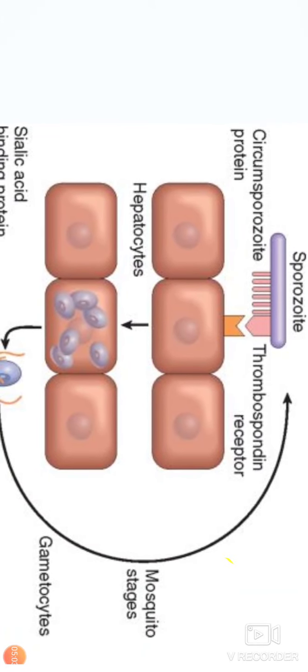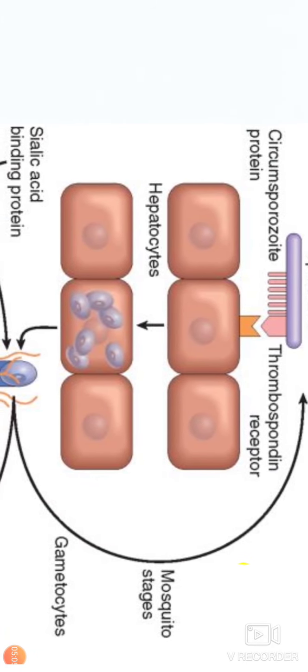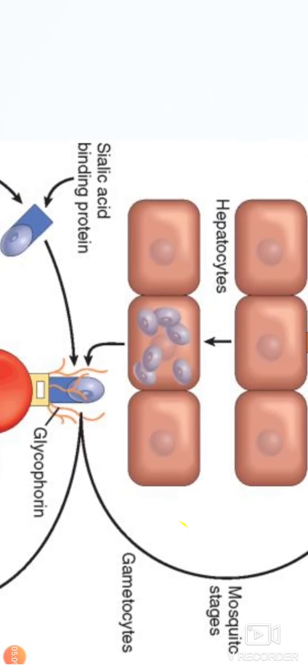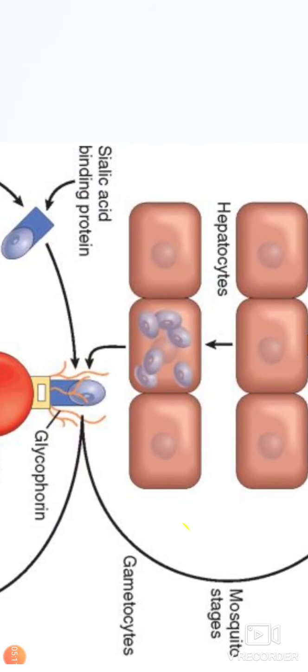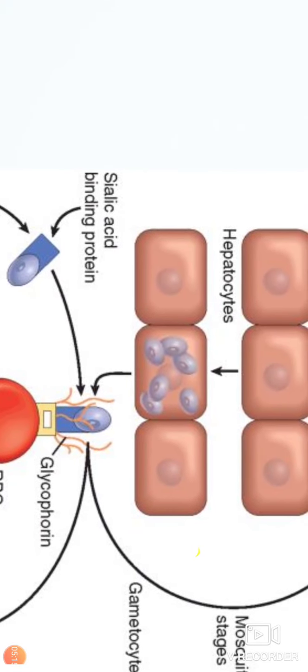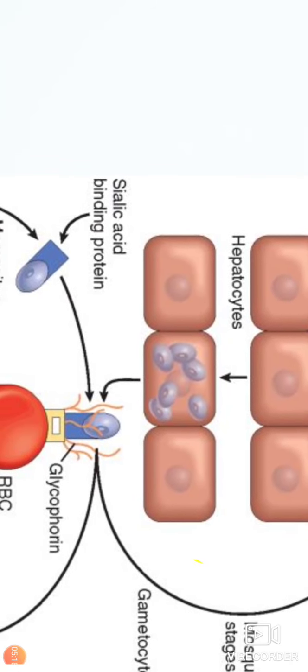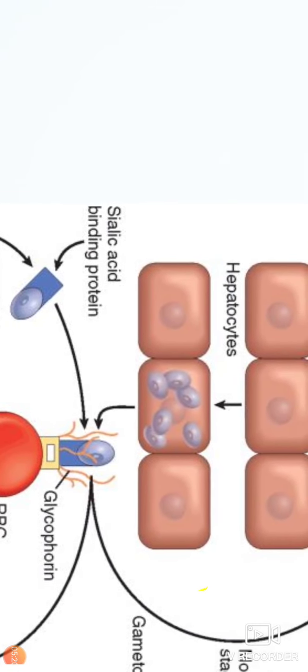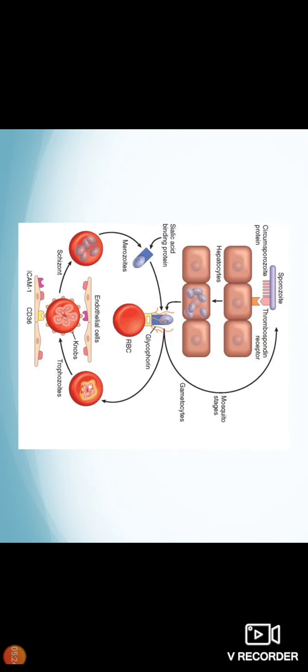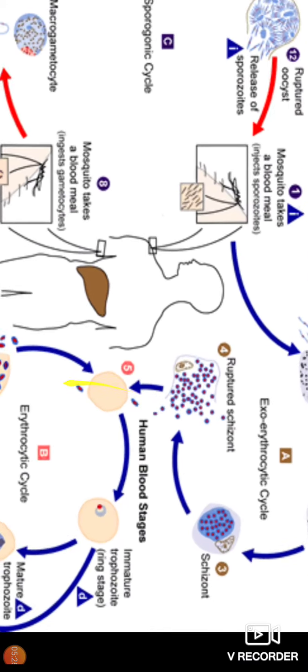The Plasmodium species undergo maturation and this leads to the formation of merozoites in the hepatocytes. When almost 30,000 merozoites are formed, the hepatocytes rupture and merozoites are released into the blood circulation. These merozoites are able to infect the RBC.